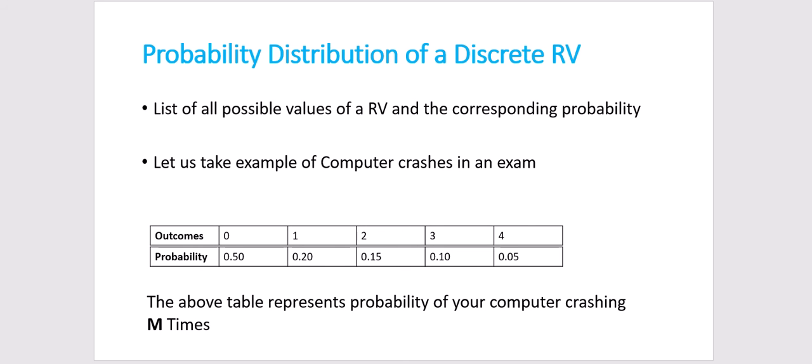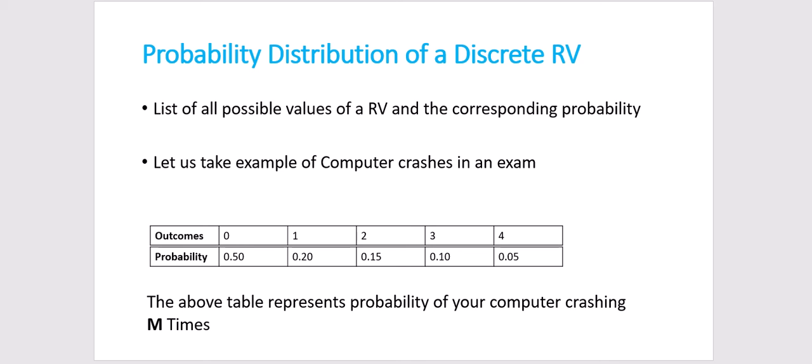So let's say we are trying to analyze the online CAT examination, the computer-based test, and we are trying to understand how many times a system would crash in a certain test. Just for the sake of understanding, let's say we define a random variable equal to the number of times a certain computer crashes in a computer-based test. Now, it can have discrete values. The computer might never crash. It can crash once, twice, thrice, or at max 4 times, just for the sake of simplicity and understanding.